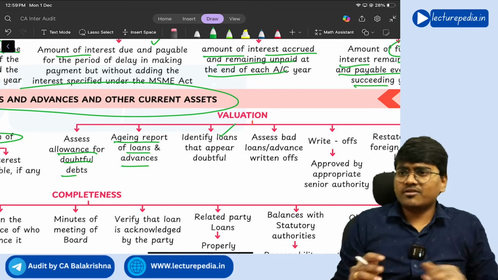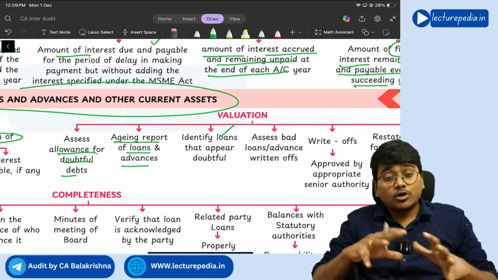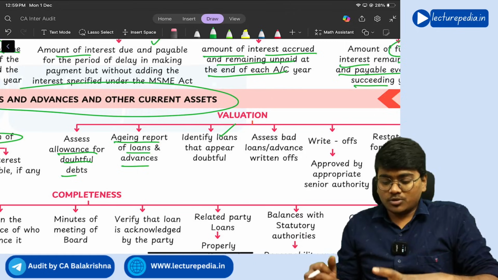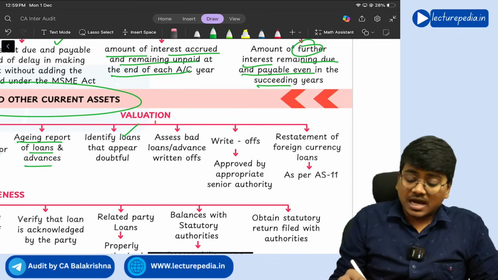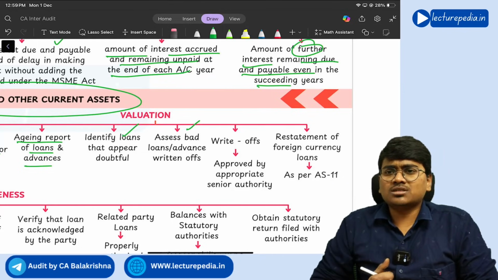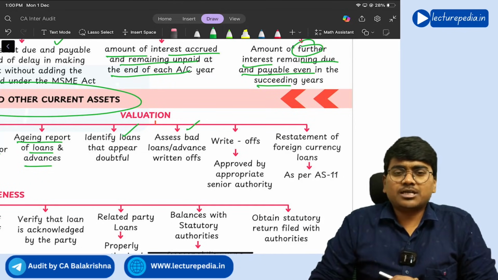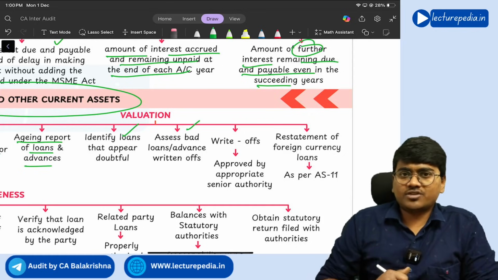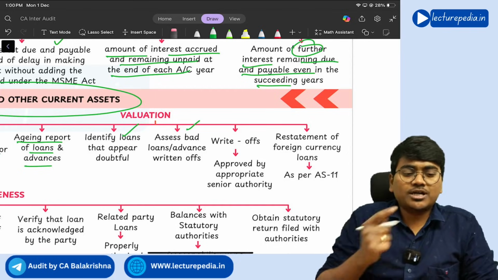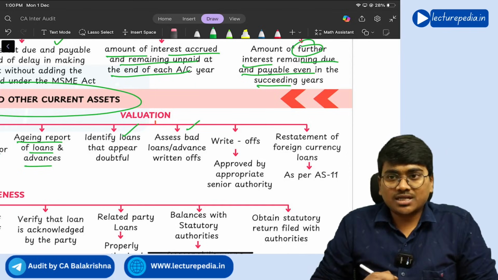Next, you need to identify whether any other loans will be or look like doubtful. If they are doubtful, then again provision has to be provided, right? Assess bad loans and advance write-offs. So if at all any loan has become bad, you need to write off that. So this will also impact the valuation. Any loan has to be written off, but you are not writing it off, so more value you are showing in the books of accounts.